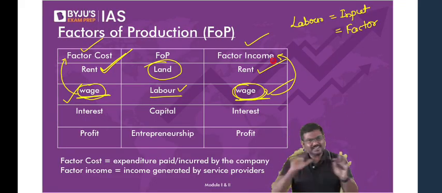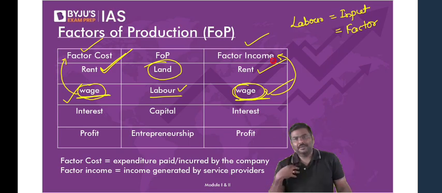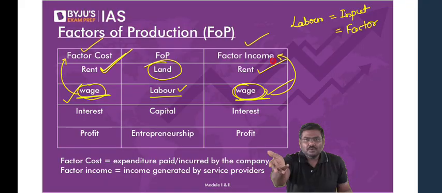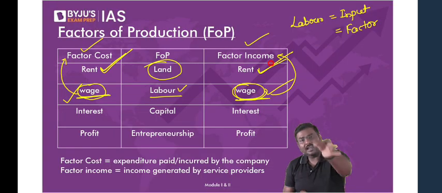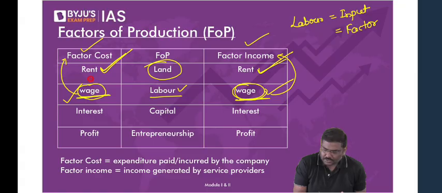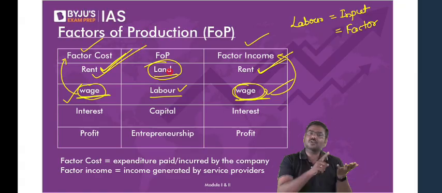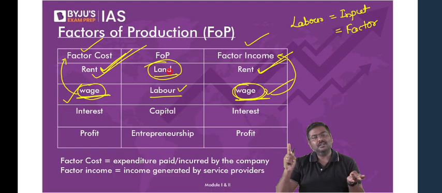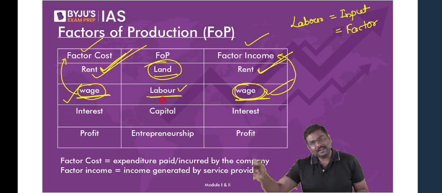So in the same way, you are having minerals. You will sell it to me. So I will pay money to you. So that is your income. I will call it as rent. All of you okay with this? Let me know. I will call it as rent. And on the other side, for me, it is an expenditure. So first one is land. Factor cost is rent and factor income is rent. Second one is labor. Factor cost is wages. Factor income is wages.